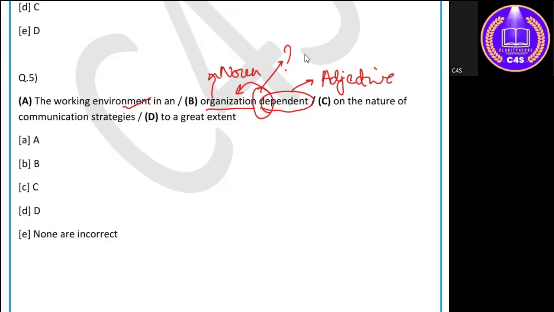What is missing is the linking verb. So which verb will fall in this? If we read it, the working environment in an organization is dependent on. We are talking in terms of the present tense. So is is the correct linking verb which should be used to connect the noun and the adjective together. So the correct sentence will be: the working environment in an organization is dependent on. So the error is in the B part of the sentence.